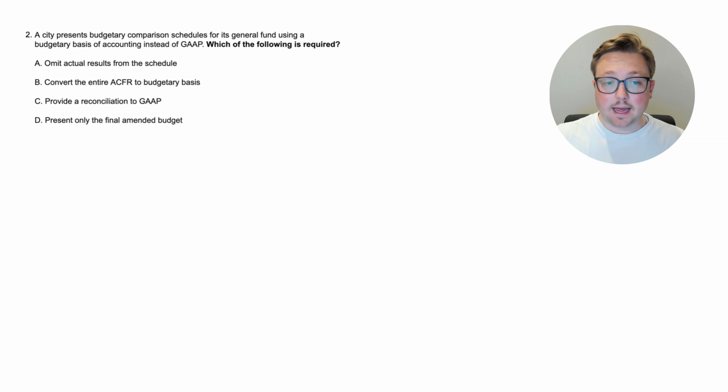Do they have to omit actual results from the schedule? Do they have to convert the entire ACFR to budgetary basis? Do they have to provide a reconciliation to GAAP? Or do they have to present only the final amended budget? So again, they have a budgetary basis instead of GAAP. So out of these options, what is required? If you have a guess, that's great. If you want to pause and think about this and come back when you're ready, then go ahead and do that. And when you are ready, let's go ahead and take a look at the answer together.